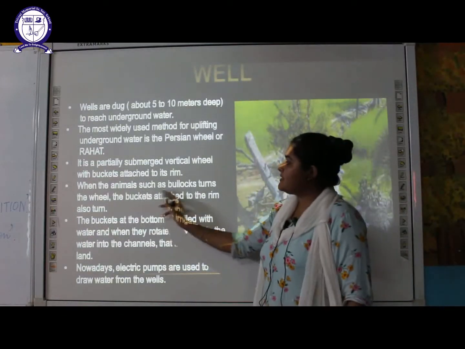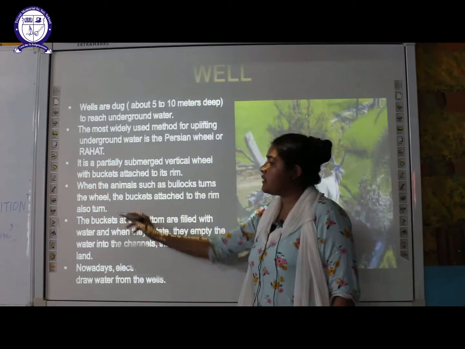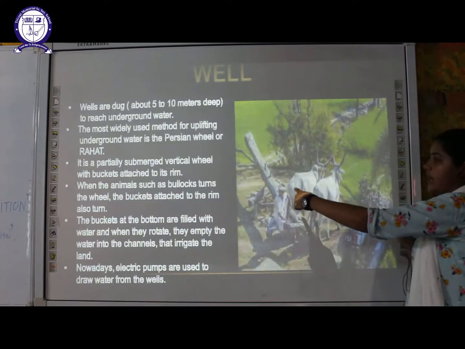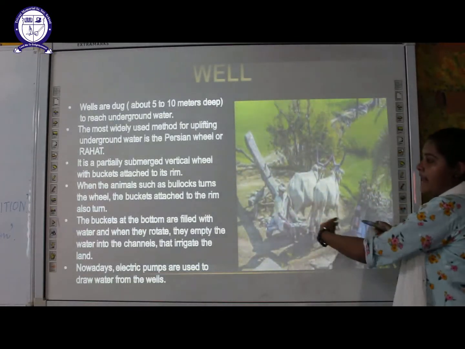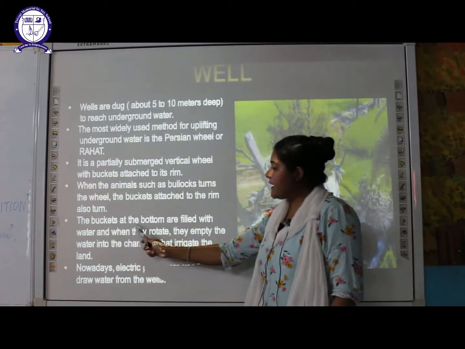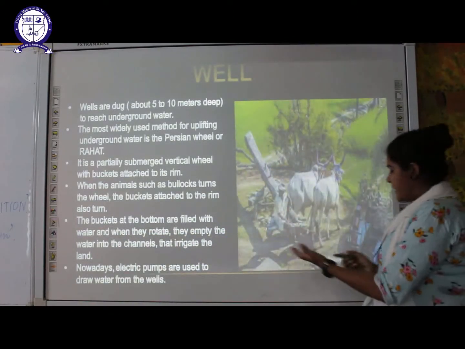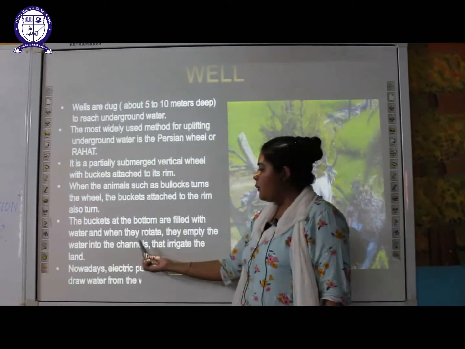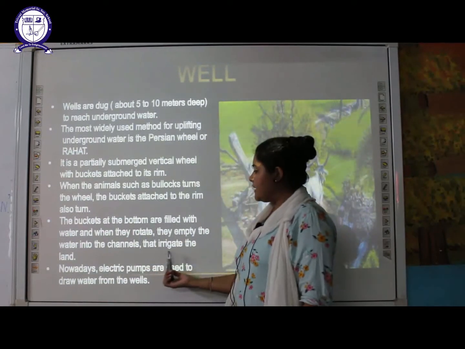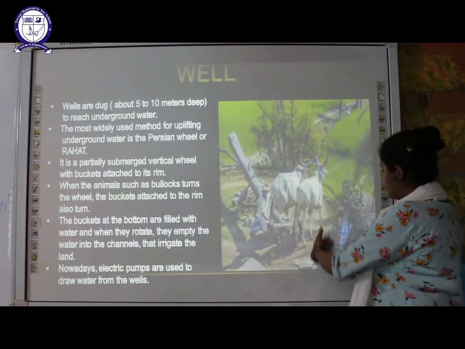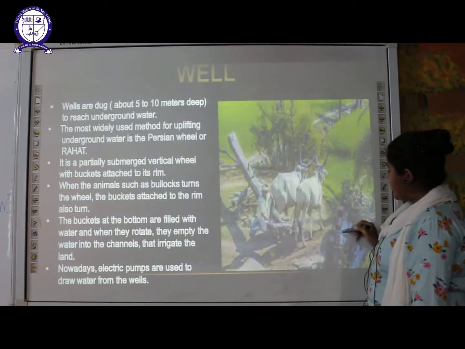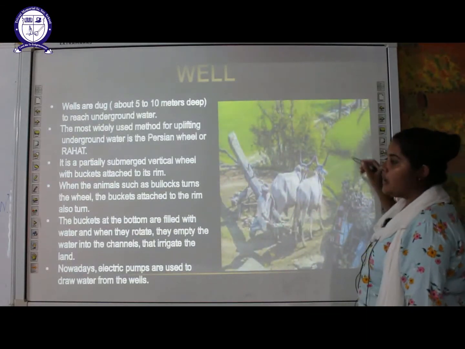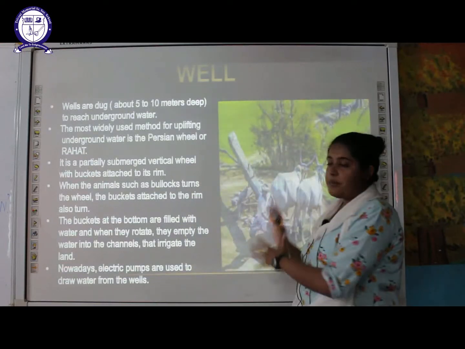When animals such as bullocks turn the wheel, the buckets attached to the rim also turn. As the bullocks rotate, the rim also starts moving in this direction. The buckets at the bottom, which are in the water, fill up with water, and when they rotate, they empty the water into the channels which irrigate the land. As it comes up, it releases that water into this channel which is used to irrigate the field. This is the way in which the Persian wheel works.